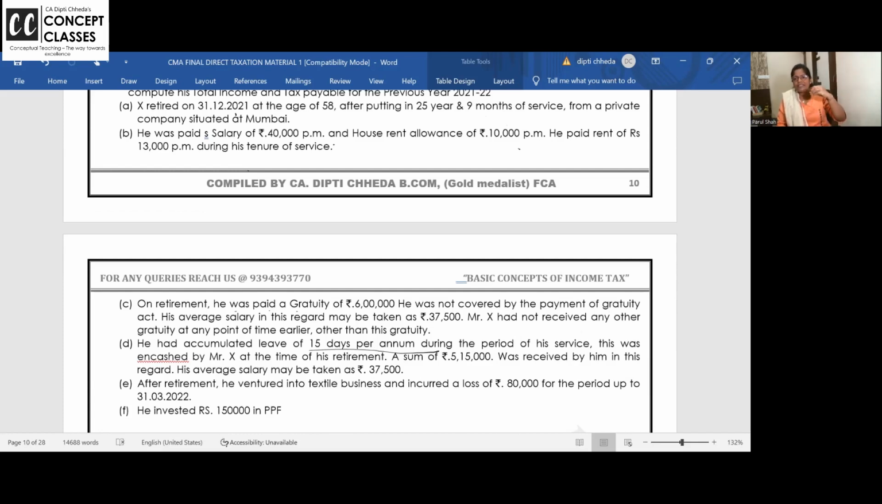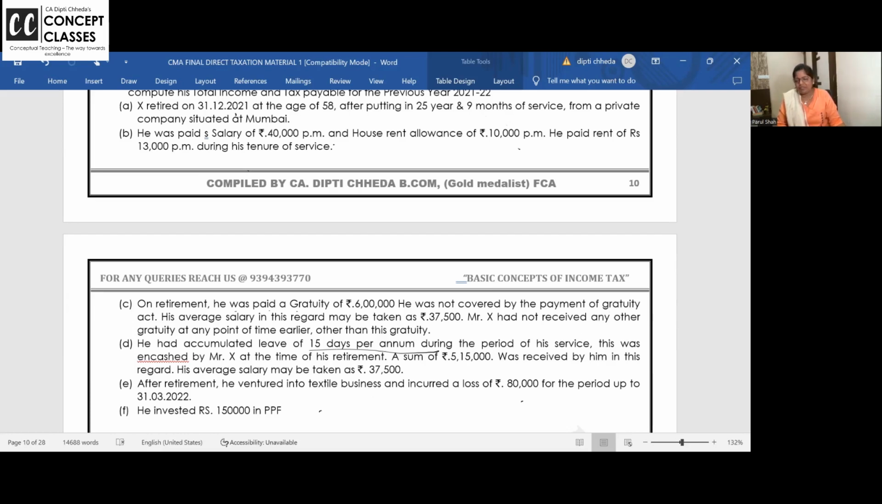You know, leave salary is paid for unused days, say even on holidays you are working. So those leave salaries are paid to you when you leave the employment. So per year, half month salary is allowed as leave salary. After retirement, he ventured into textile business and incurred a loss of 80,000. This loss he cannot set off.